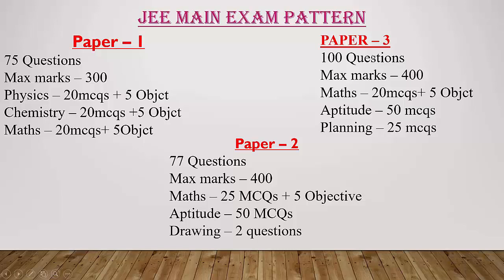Then paper 3 has 100 questions in total and the maximum marks is 400. Again there are 3 parts here: mathematics, aptitude and planning. Mathematics carries 20 multiple choice questions and 5 objectives, aptitude 50 multiple choice questions, and planning 25 multiple choice questions. So this is the exam pattern for JEE Main.